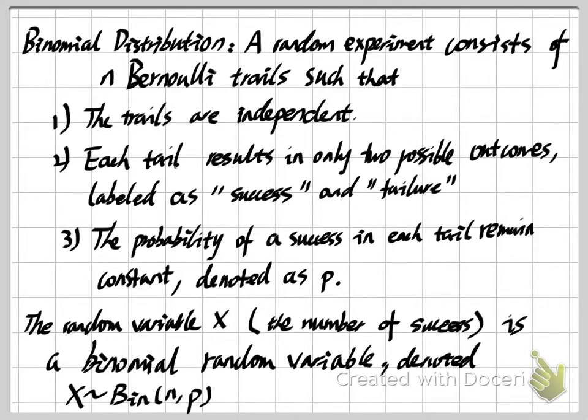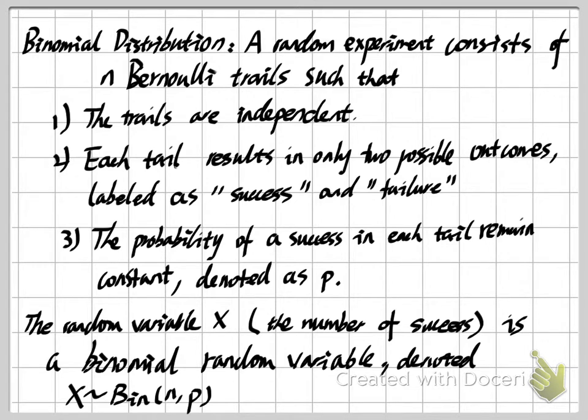We can denote this by Bin(n, p), with n comma p inside the parentheses. So we call X a binomial random variable. What is the meaning of n and p? n is how many Bernoulli trials we have. So if we flip three coins, then n is equal to 3, and p is the probability of getting a success in each Bernoulli trial.